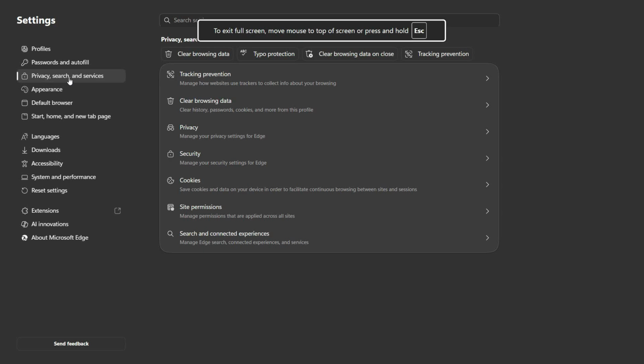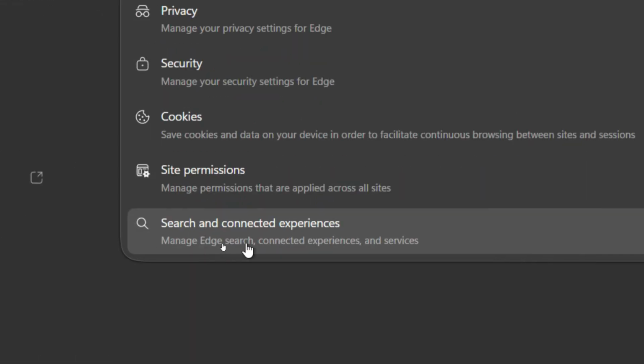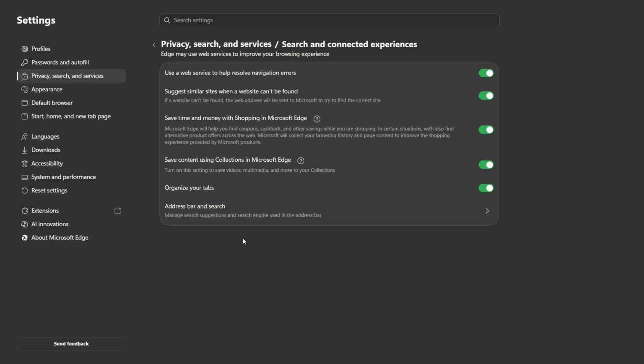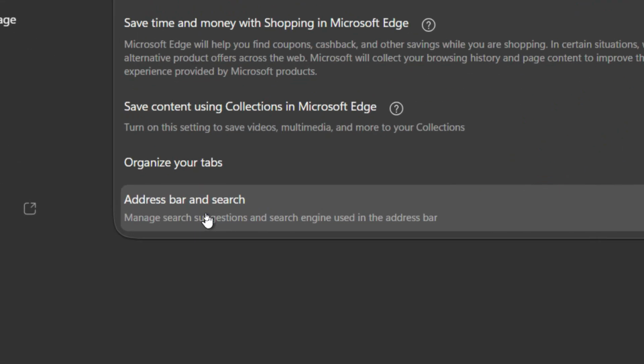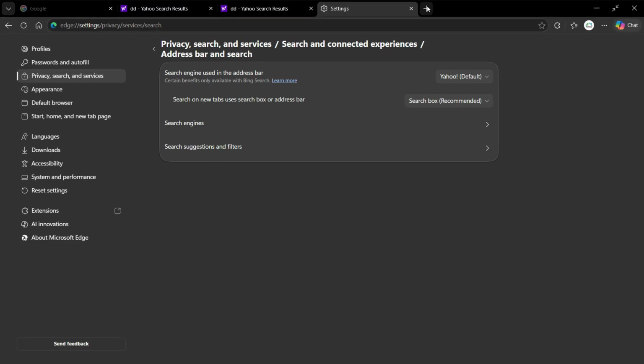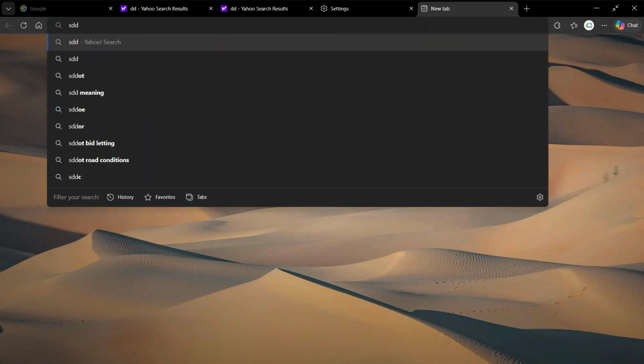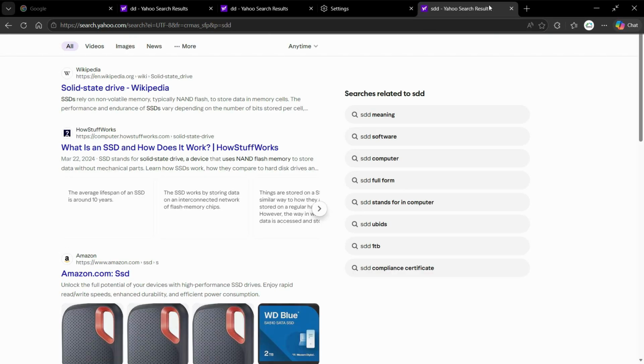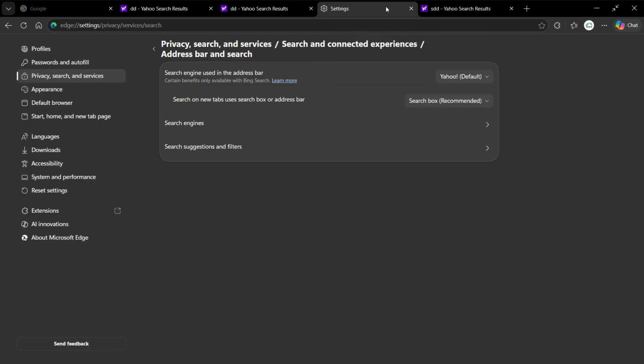Also under the privacy search and services, you want to head over down to this option which says search and connected experiences. Click on that, and at the bottom again, we'll click on address bar and search. And for all the new searches, like we have seen that all the new searches on the new tab, whatever we search for, it searches it for in the Yahoo search results. So that should be Google. We'll set it from there as well.